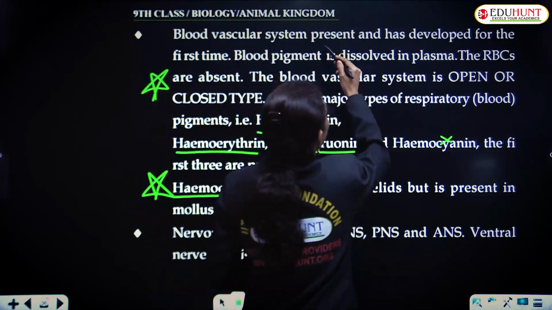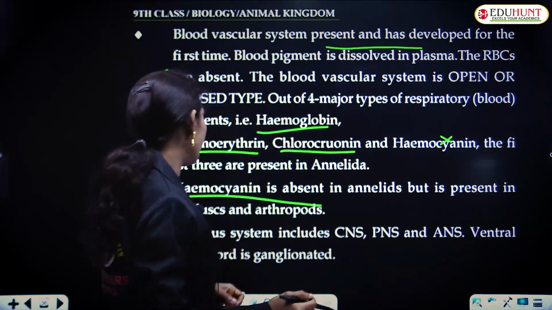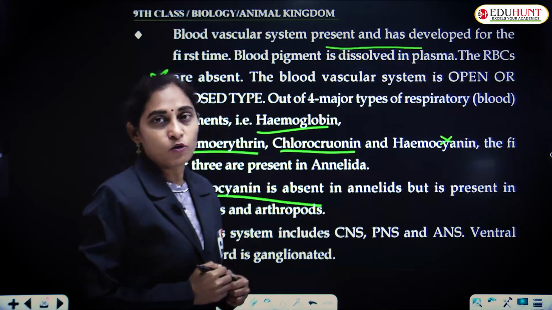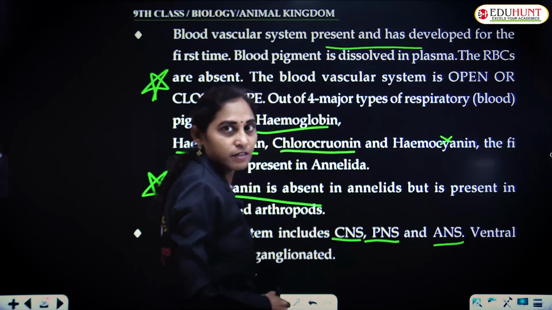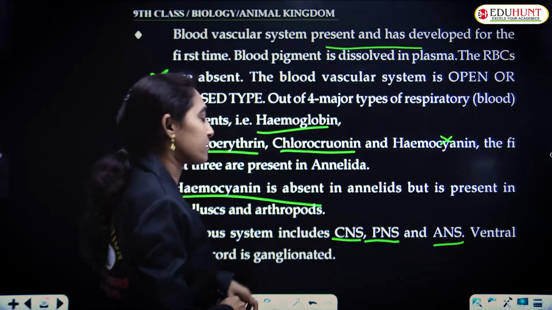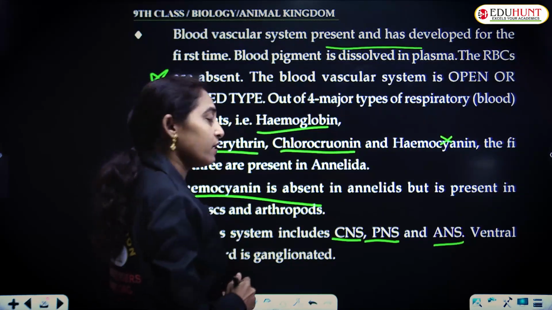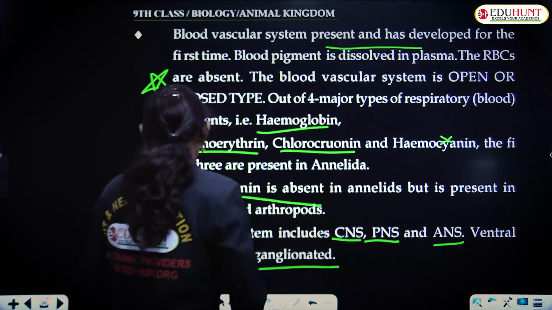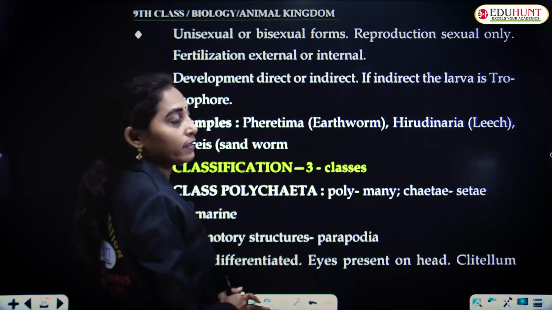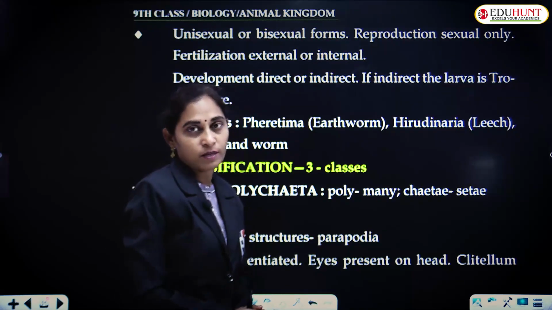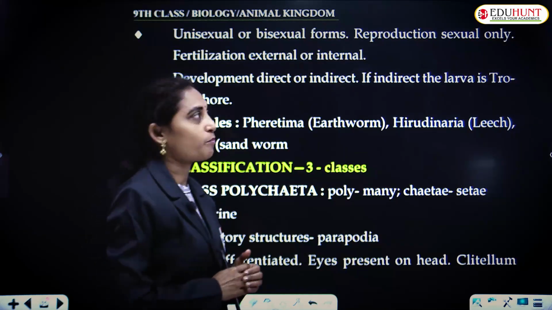And the blood vascular system was first developed in the phylum Annelida. This is very important. The nervous system includes the central nervous system, peripheral nervous system, and autonomic nervous system. All 3 types of nervous systems are seen in this phylum, that is Annelida. And the ventral nerve cord is ganglionated. Ganglia are present in the ventral nerve cord. The forms may be unisexual or bisexual. They may carry a single sex, or they may be hermaphrodite, that is bisexual.